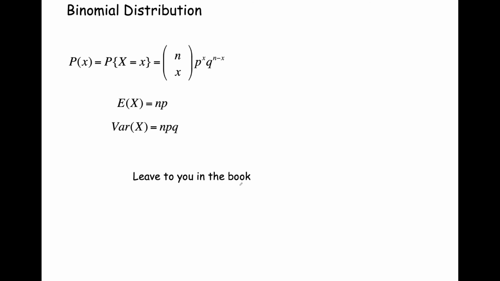All right, so we also can compute the summary statistics for the expectation, mu, of a binomial distribution. That's just n times p. And the variance, sigma squared, of our binomial distribution, that's just n times pq. I'll leave it to you in the book to work out these summary statistics. Please make sure you are working out the math for these. It's a very straightforward proof to demonstrate.